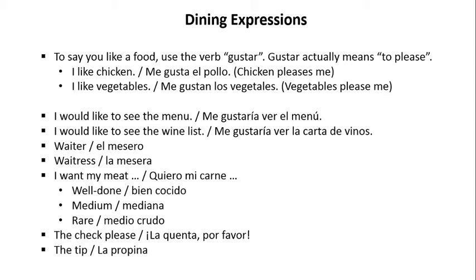I like chicken. Me gusta el pollo. You're actually saying chicken pleases me. I like vegetables. Me gustan los vegetales. Once again, you're actually saying vegetables please me. Note the agreement in number between the verb and the object of the verb.